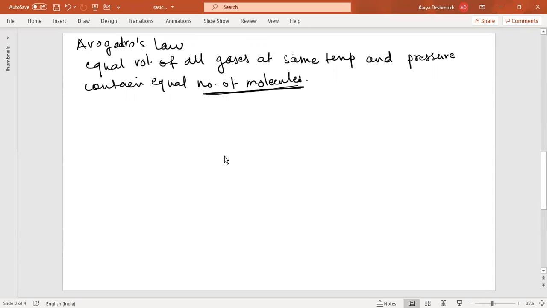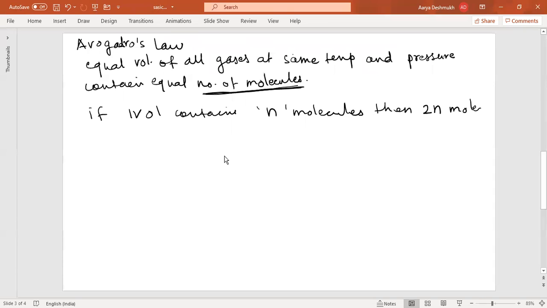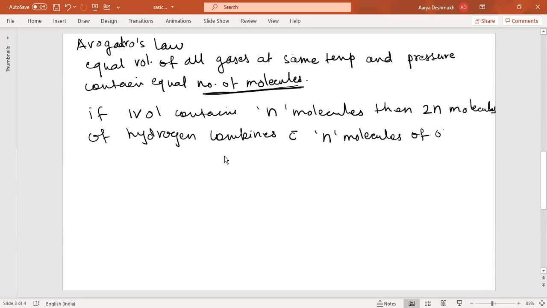According to Avogadro's law, if one volume contains n molecules, then 2n, that is twice n molecules of hydrogen, combines with n molecules of oxygen to give 2n molecules of water.